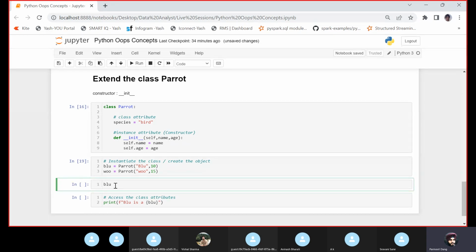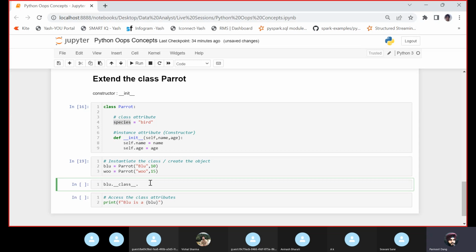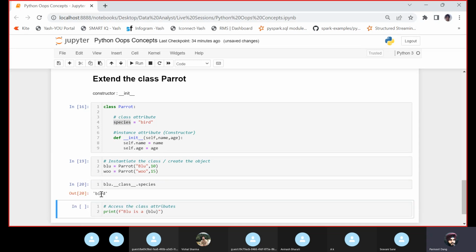Let me just tell you: blue dot __class__ dot, and this is the attribute that I want to access, species. So that's where you would see that this is a bird. The species is a bird type. So blue is a bird.